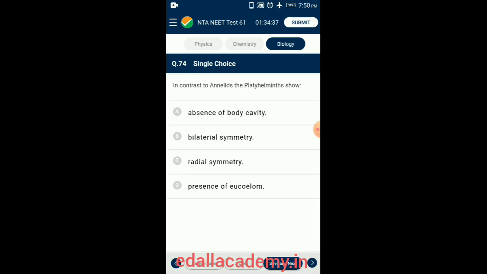Question number 74. In contrast to annelids, the platyhelminths show. Platyhelminths include flatworms. There is no body cavity. The animals are therefore acoelomates. Annelids also have bilateral symmetry. They are coelomate, having a perivisceral cavity divided into compartments. So the answer is option A, absence of body cavity.